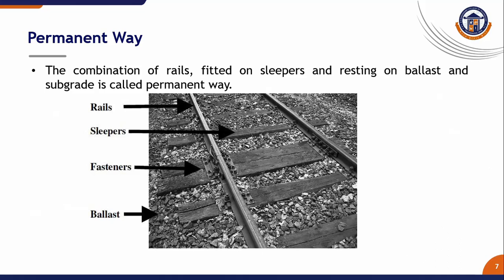So it is indicated: the rails, the parallel girders, two girders are shown, and the sleepers, wooden sleepers, are shown in the figure, and the fasteners, bolts and nuts, are shown in the figure. And the ballast, the stones which are filled in the track, is also shown in the figure to absorb the shock while the train is moving on its wheels, moving on the rails.